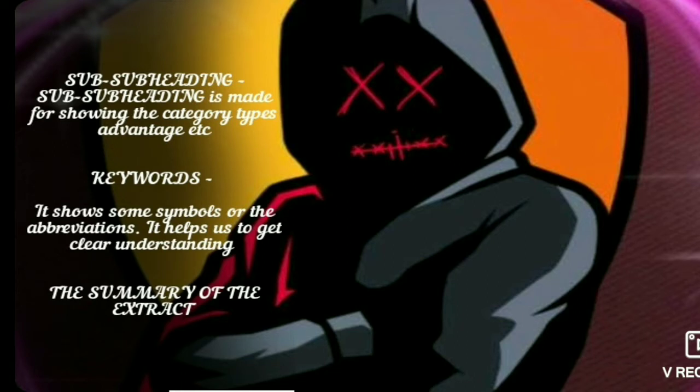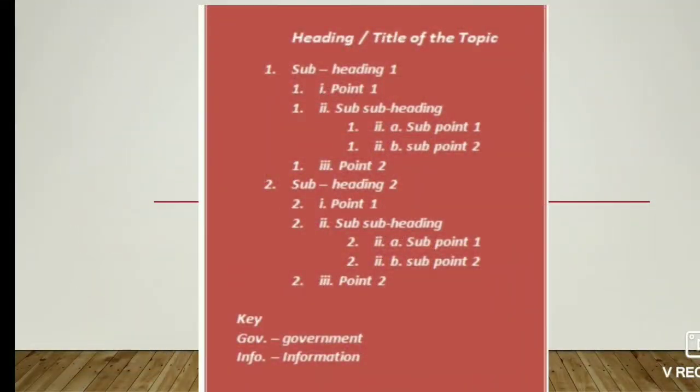Subheadings are made for showing the category types, advantages, etcetera. And the second last is the keywords. They show some symbols or abbreviations, and it helps us to get clear understanding. And last, we have to write the summary of the extract. And here I have made it as an example.